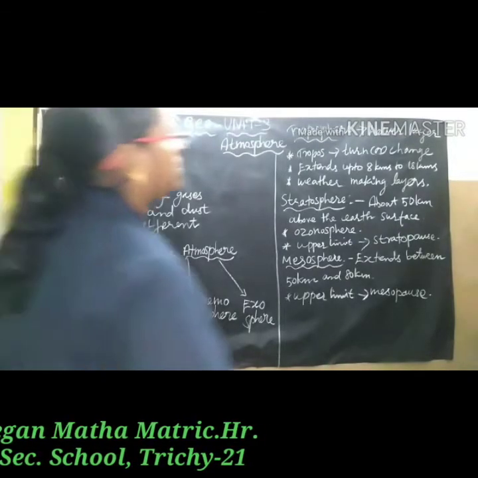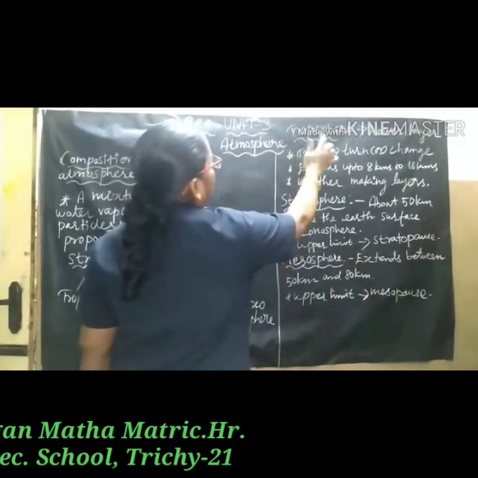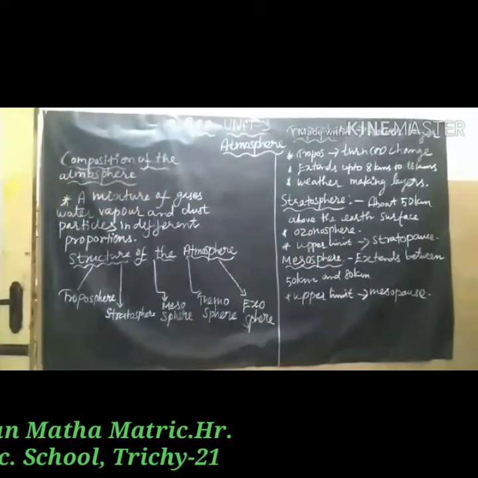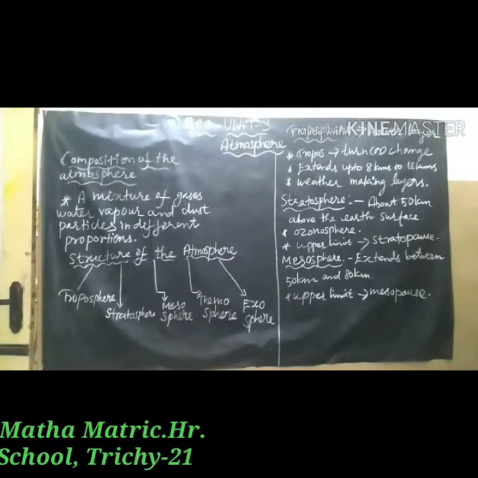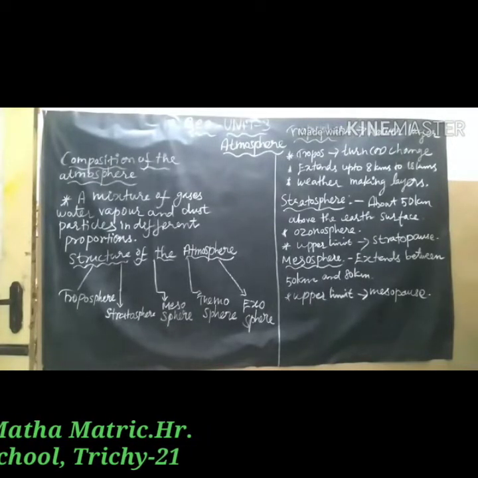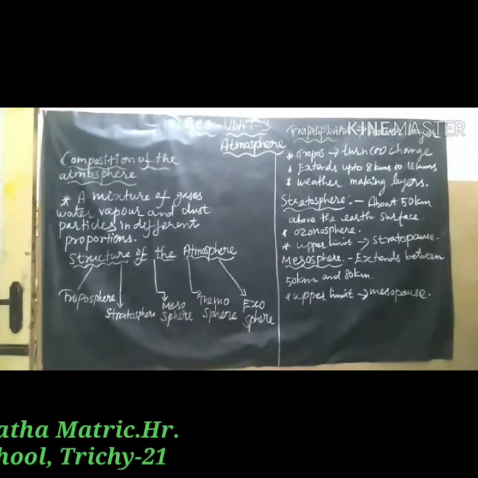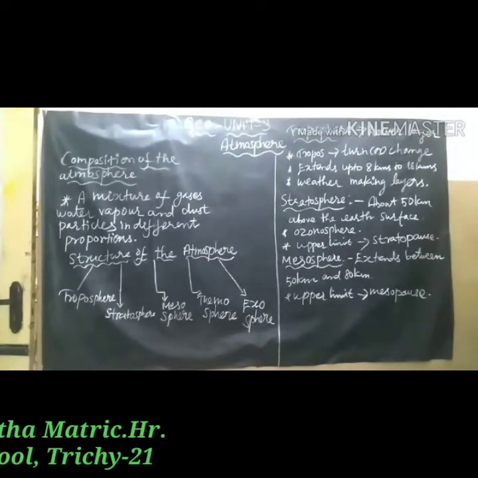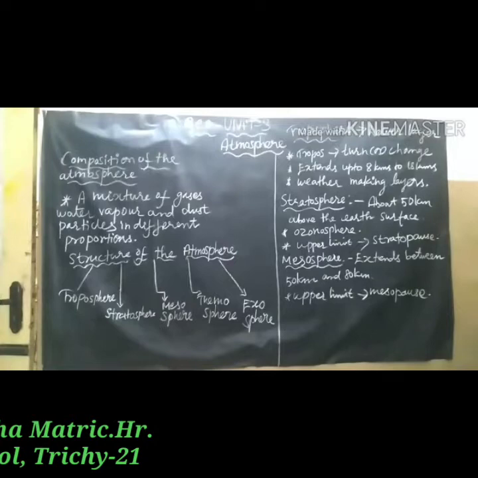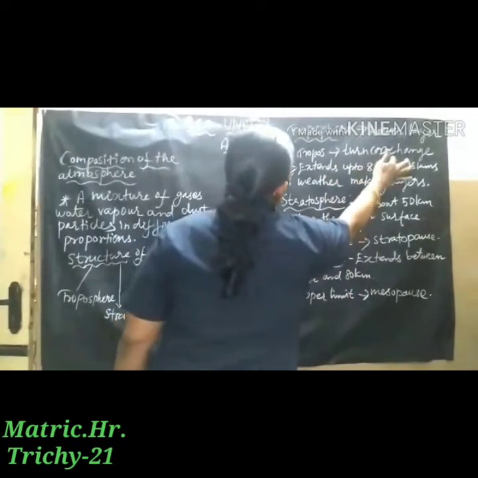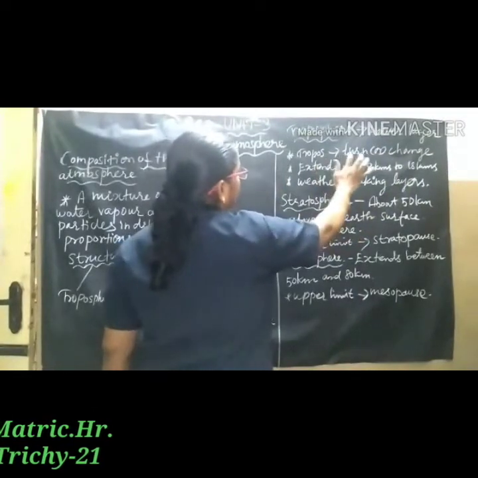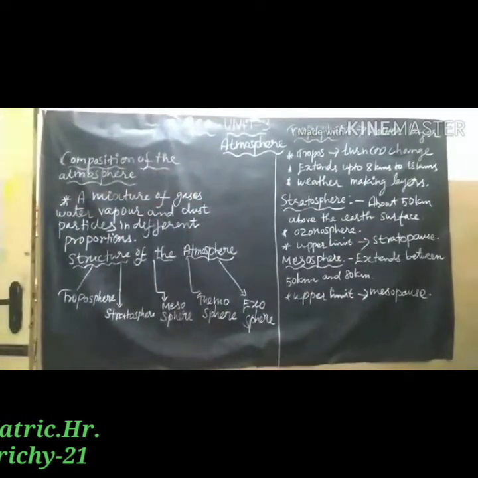Now, we discuss the topic troposphere. The lowest layer of the atmosphere is the troposphere. The Greek word tropos means turn or change.